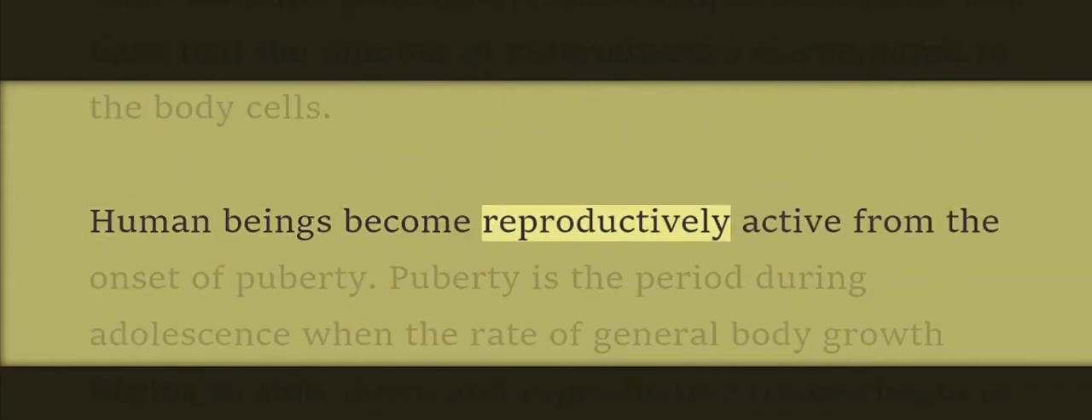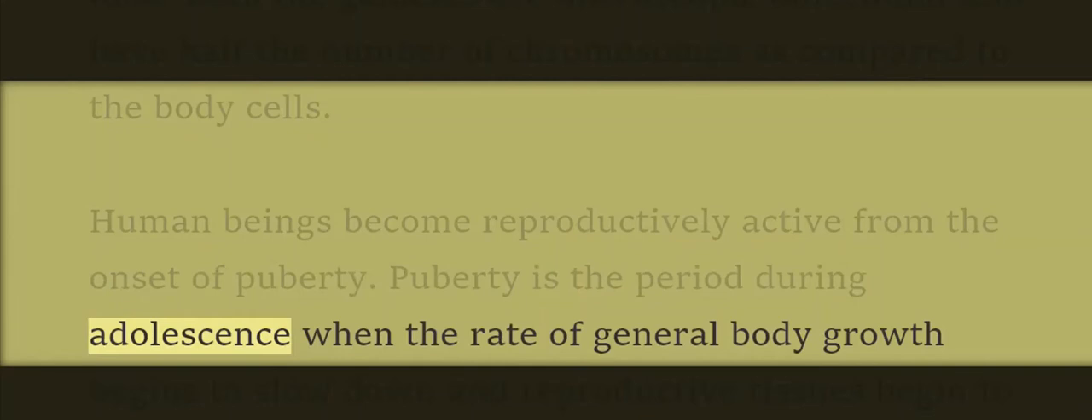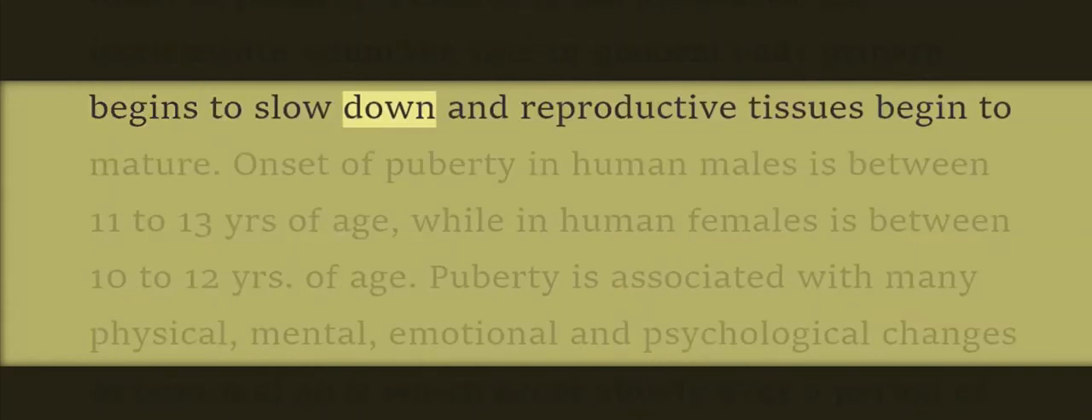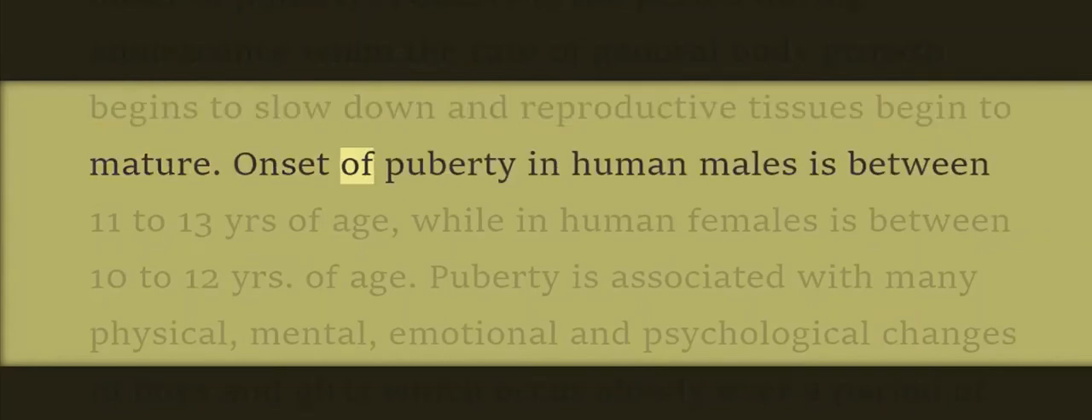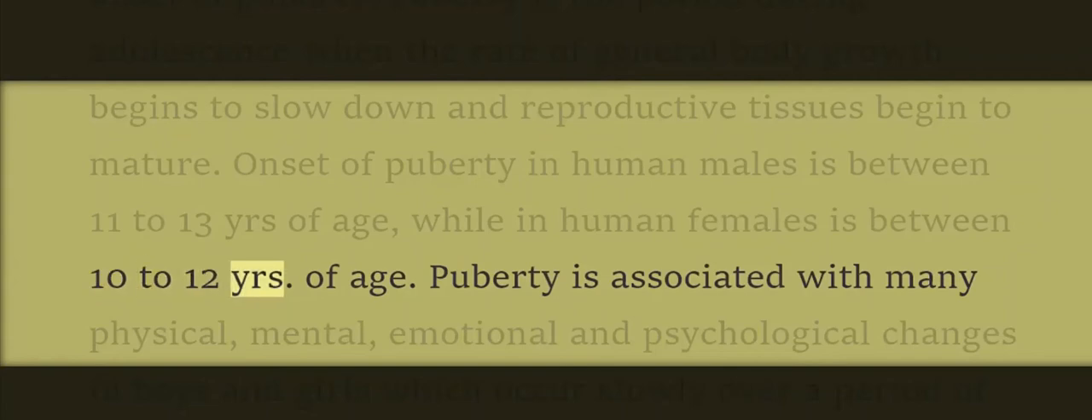Human beings become reproductively active from the onset of puberty. Puberty is the period during adolescence when the rate of general body growth begins to slow down and reproductive tissues begin to mature. Onset of puberty in human males is between 11 to 13 years of age, while in human females is between 10 to 12 years of age.